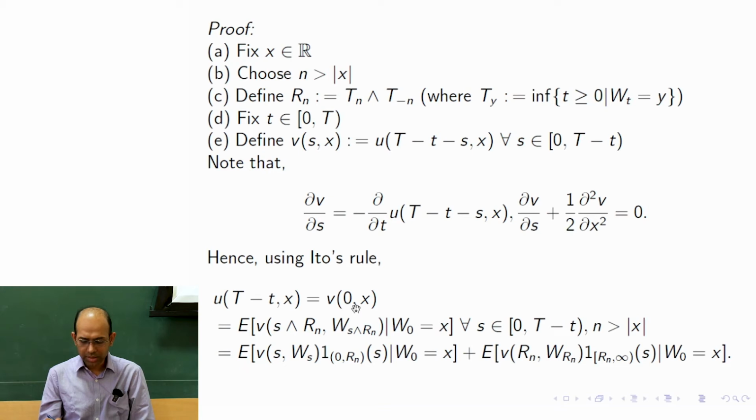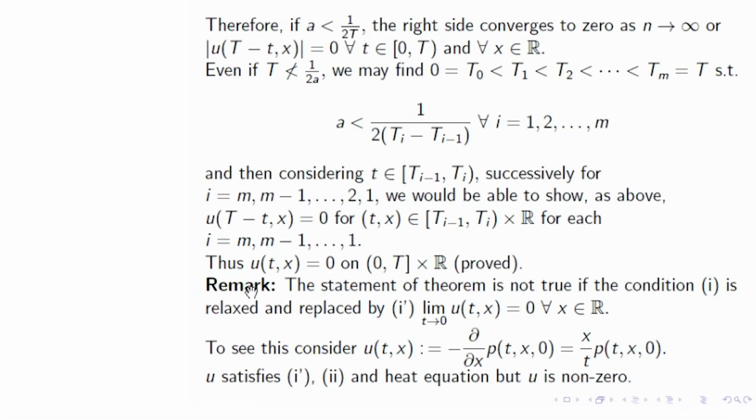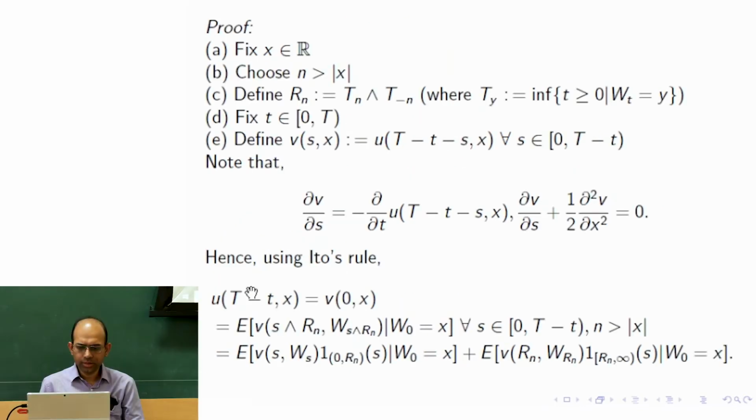When you take the expectation, the stochastic integration part goes to 0. We proved that as a theorem in lectures a few days before. So this can be written as the expectation of V of S minimum Rn, W of S minimum Rn, given W0 is equal to x. Let us recollect that here we are using that the expectation of V of this random variable is equal to V of 0, x.